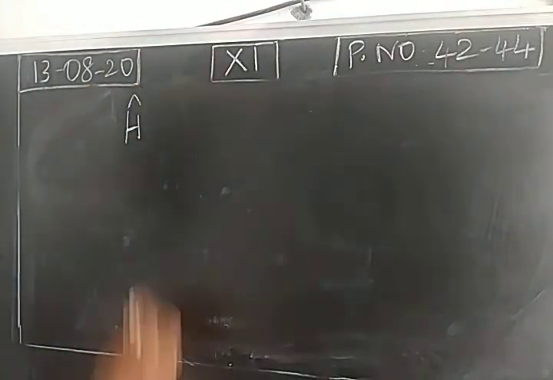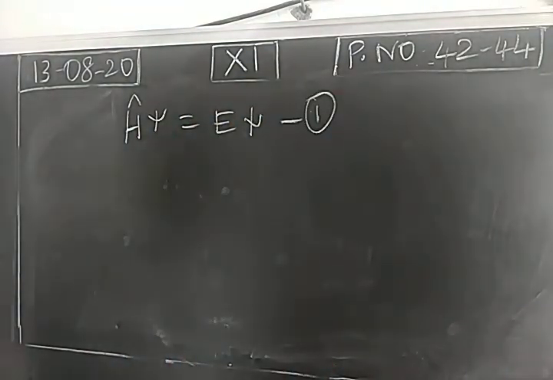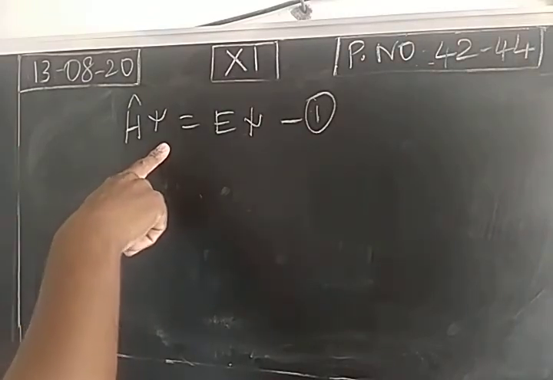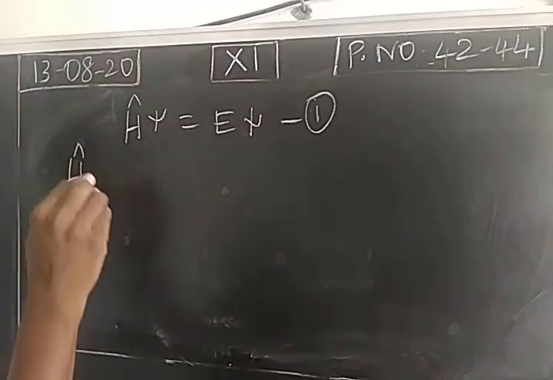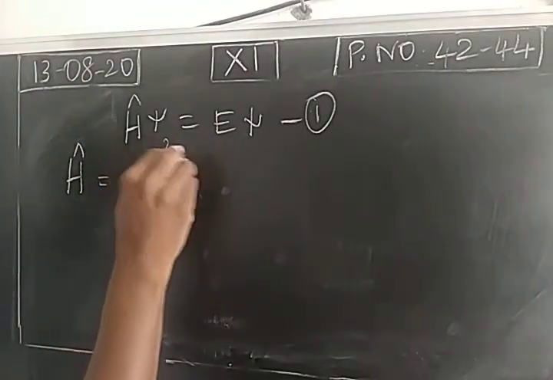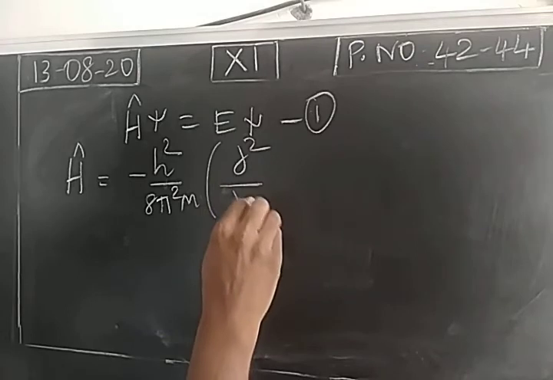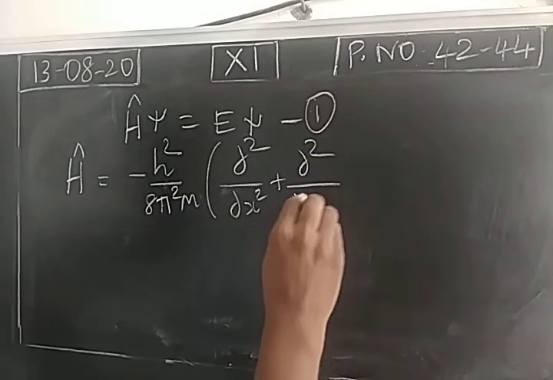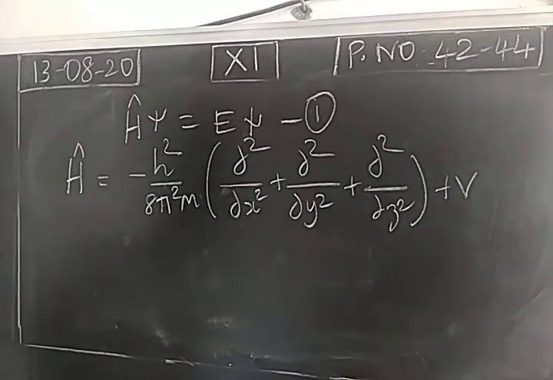Hamiltonian operator psi is equal to E psi. Consider this as equation 1. Hamiltonian operator acts on psi, which is called a wave function. E is the energy of the total system, or energy of that one electron can be considered. Then the Hamiltonian operator value is minus h square divided by 8 pi square m, into dou square by dou x square plus dou square by dou y square plus dou square by dou z square, plus v. This is the value of Hamiltonian operator.